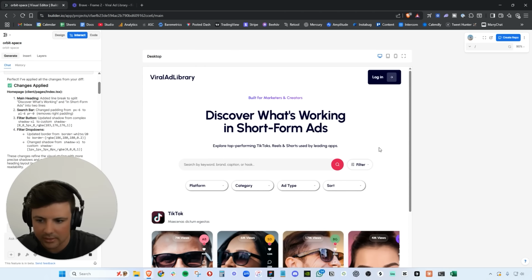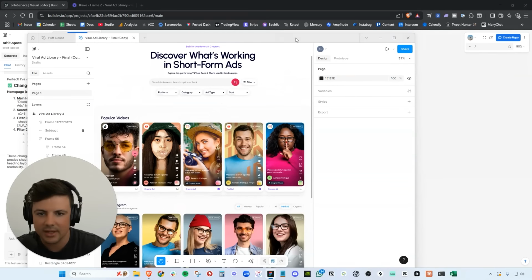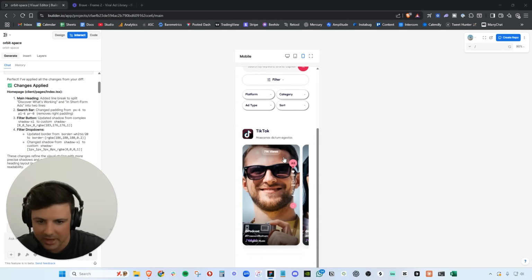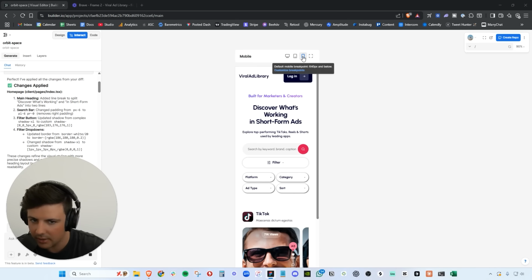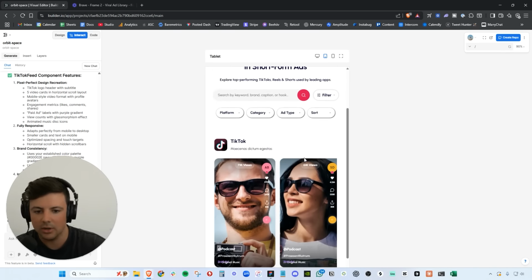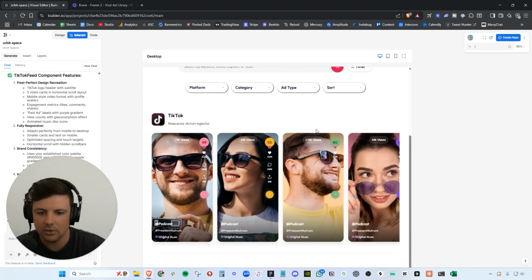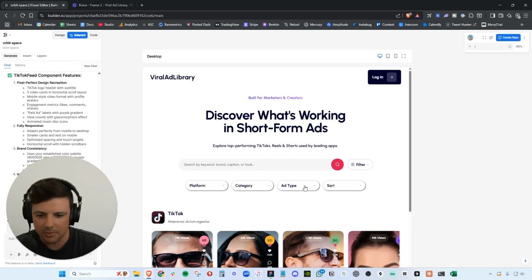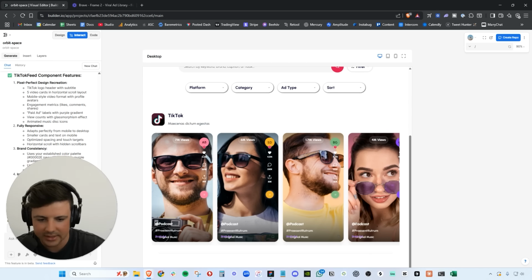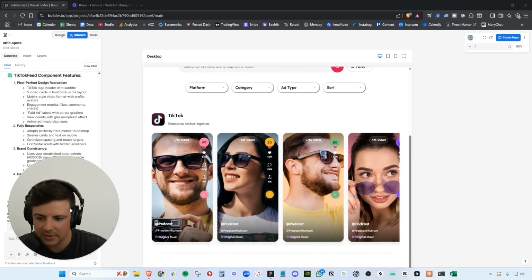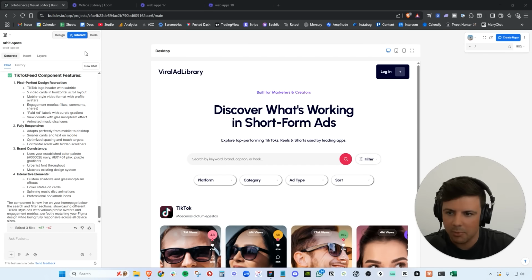The coolest thing about Builder is that because everything is responsive in Figma, Builder is able to make the entire page responsive. So it looks phenomenal on phones, looks phenomenal on tablets, and of course, it looks great on desktop. I'm going to go through now and fix up a couple of the small things, like the shading on these drop downs and some overlap on some text here. We're going to go in and again use the AI to prompt and fix all of this stuff up. Wanted to highlight a couple more features as well.